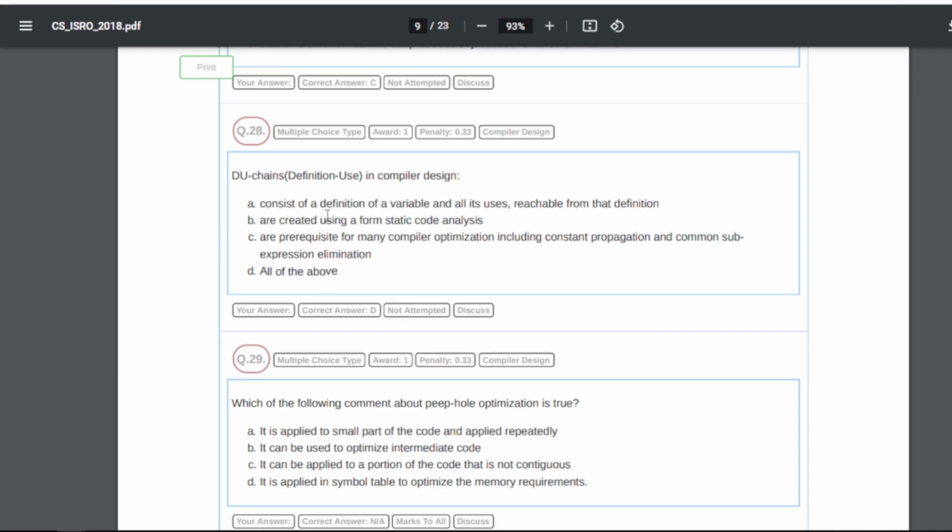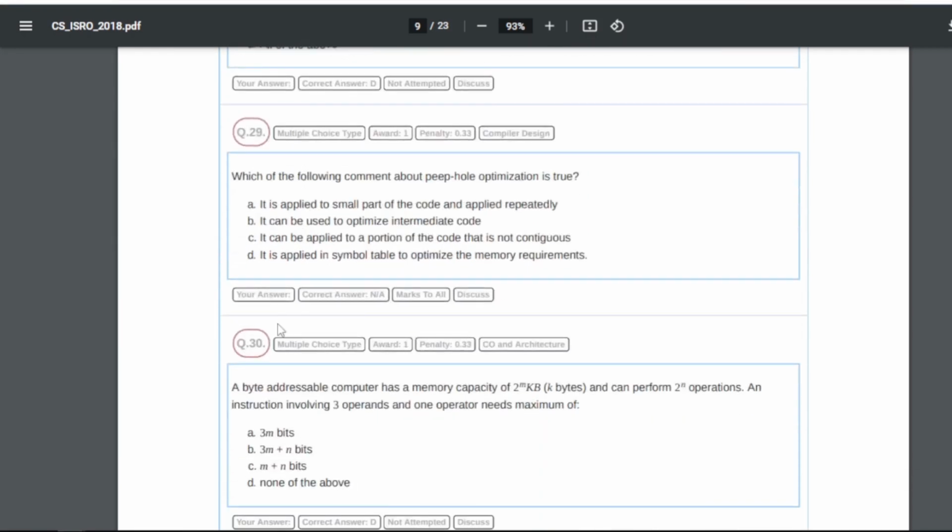A: it consists of a definition of a variable and all its uses reachable from that definition. B: they are created using a form of static code analysis. C: they are a prerequisite for many compiler optimizations, including constant propagation and common subexpression elimination. 29: which of the following comments about peephole optimization is true? So for this our answer is basically A, that is it is applied to a small part of the code and applied repeatedly. Again, peephole optimization is applied to a small part of the code and applied repeatedly.